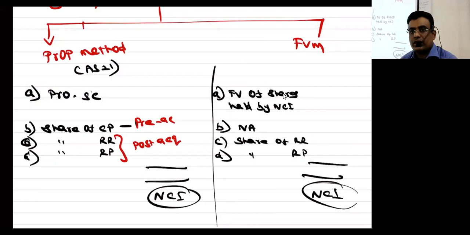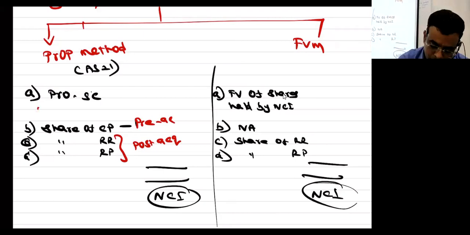Why, you ask? Just understand the format. I'll explain that, because until you complete all 6 steps, you can't understand. Even if you ask why, I don't have an answer now, because by the time you complete 6 steps, you will understand. In the fair value method we will never consider pre-acquisition profit in NCI's share, right? Understood these steps or not?